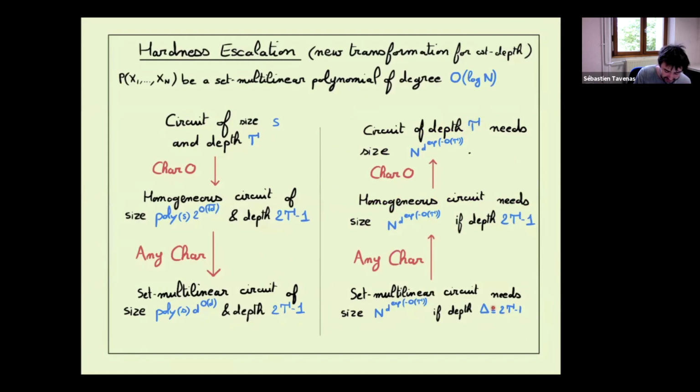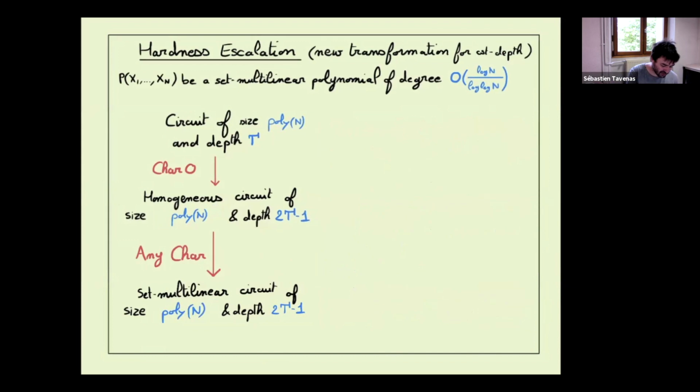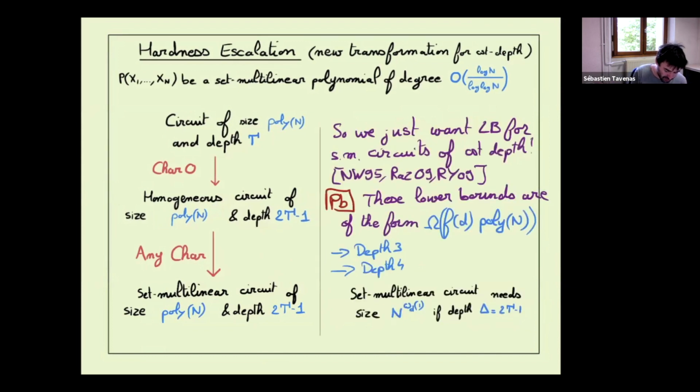So here we need at least depth 5 to be interesting. The first depth such that the set-multilinear circuit is interesting will be depth 5. And the problem is that the current lower bounds, which are non-FPT, are for depth 3, for depth 4, and not more. So we also need to get something similar for depth 5 and more.